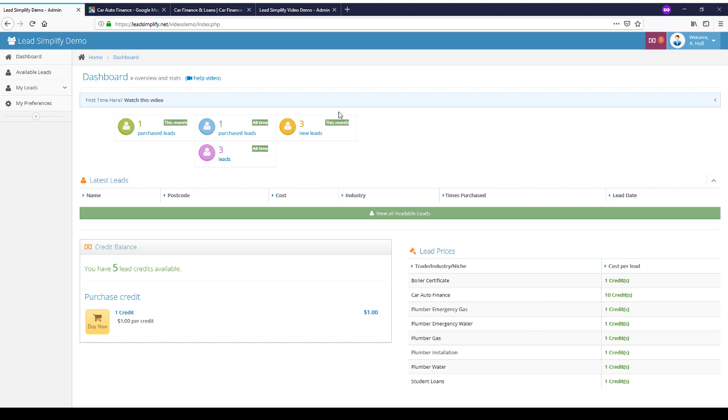Okay, so as we mentioned earlier, we'd assigned 15 credits to this lead buyer. They purchased 1 lead, and that lead cost 10 credits, which leaves them a remaining balance of 5 credits. So in this system, I actually disabled all the other credit purchase options apart from the 1 credit option.